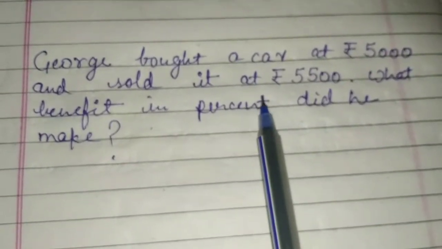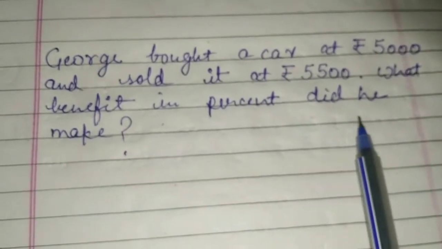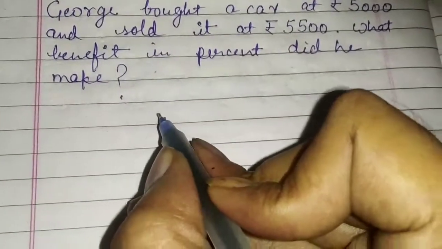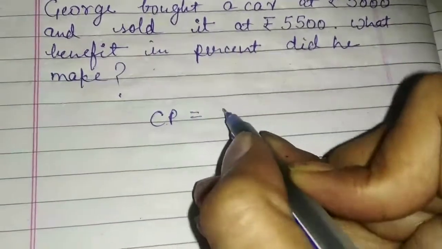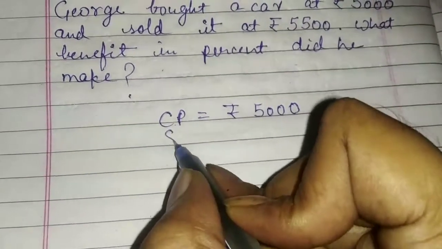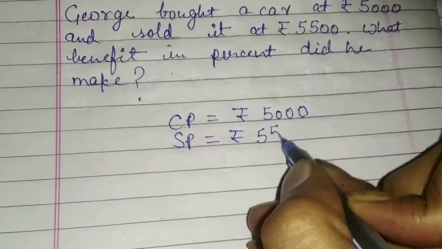Now students, let's see the next question: George bought a car at rupees 5,000 and sold it at rupees 5,500. What benefit in percent did he make? Students, you can see the cost price of the car is given, that is rupees 5,000. The selling price of the car is also given, that is rupees 5,500.